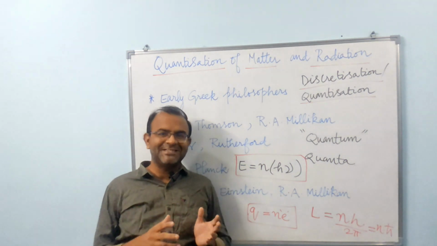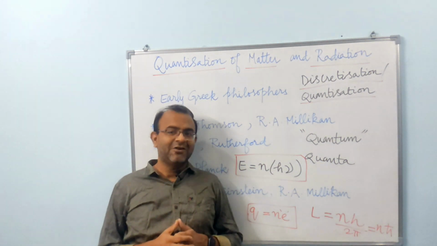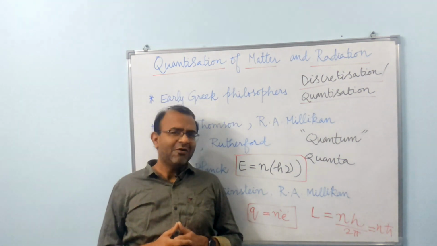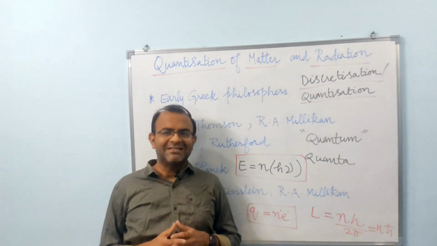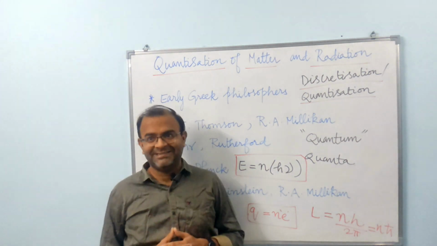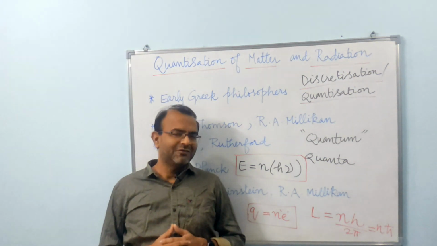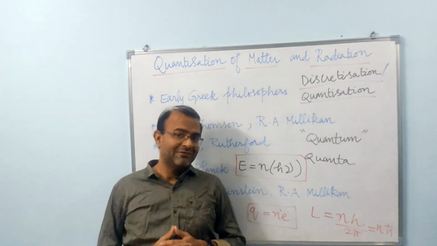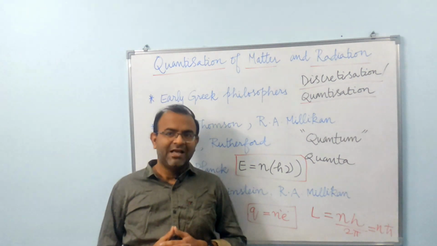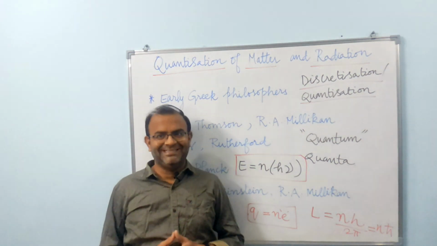Extending this quantization of energy in general to light in particular is not an easy task for ordinary mortals, but not for Albert Einstein. He could immediately see the connection when he tried to explain the photoelectric effect. In order to understand the dependence of emission of electrons on the frequency of the incident radiation rather than on the intensity of the incident radiation, Einstein theorized the quantization of light.